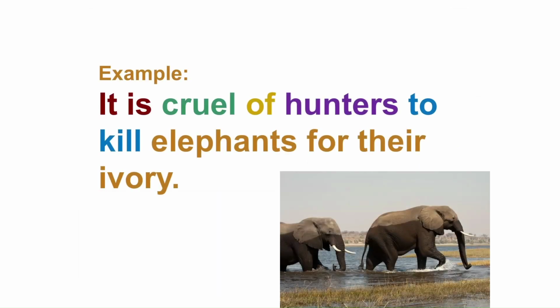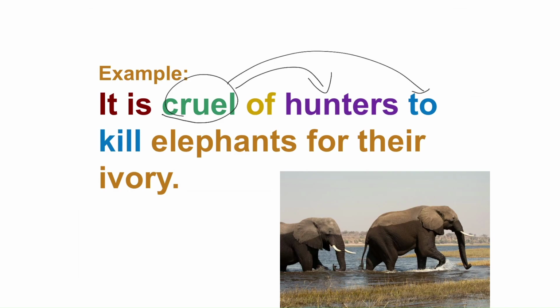It is cruel of hunters to kill elephants for the ivory. Ivory is the tusk of elephants. So cruel, you know the meaning of cruel? Cruel of hunters. Here, cruel is the word we use to describe hunters, but not the action.